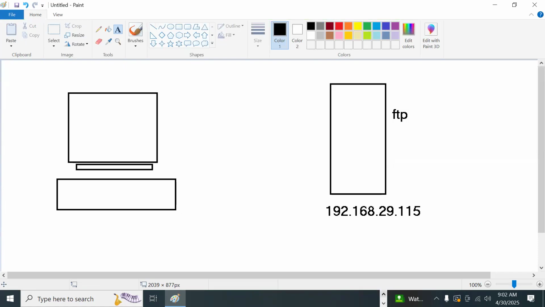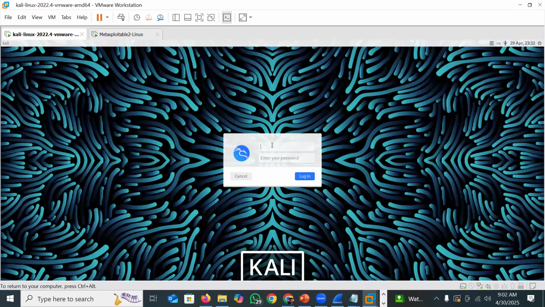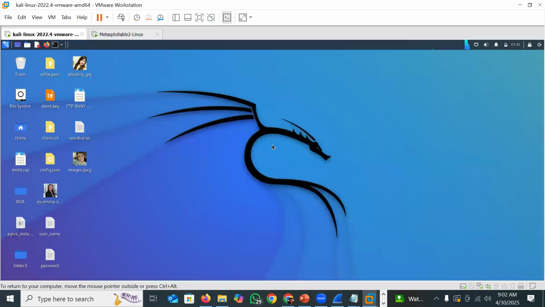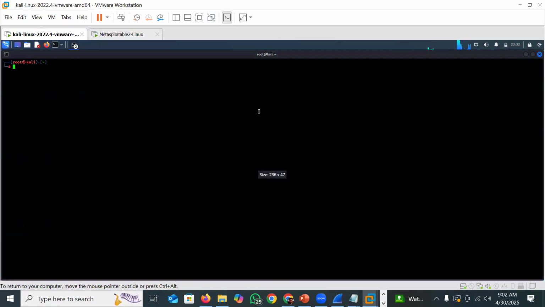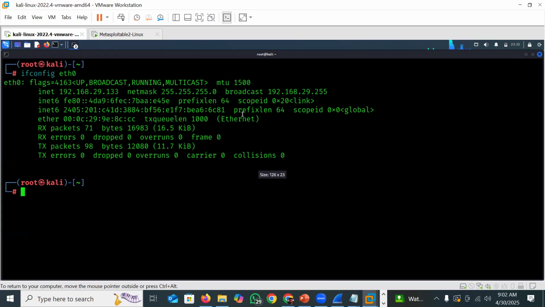Now, an FTP client also we require. So let us consider this machine as the client.